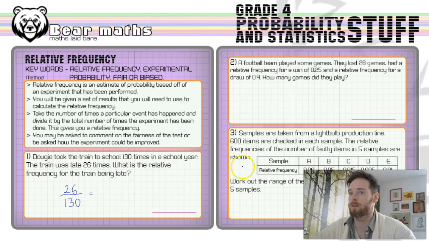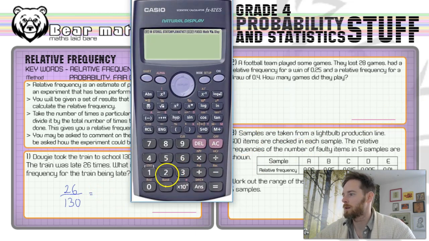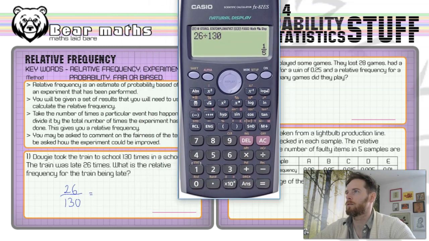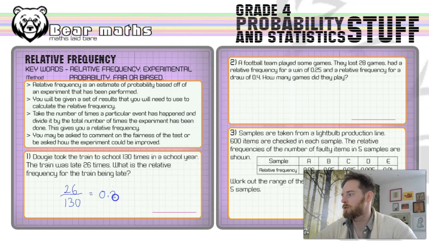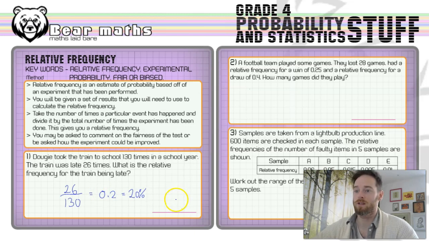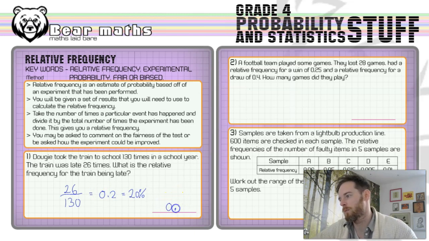We could convert that to a decimal, which gives us 0.2. I've just done this question, so I know it gives us 0.2, but here you would type it into the calculator, and you would get 1/5 as a simplified fraction, which is 0.2. That means 20% of the time the train is late. Obviously there are various different reasons why trains might be late, but for the estimate of probability, we're going to say it's 0.2.